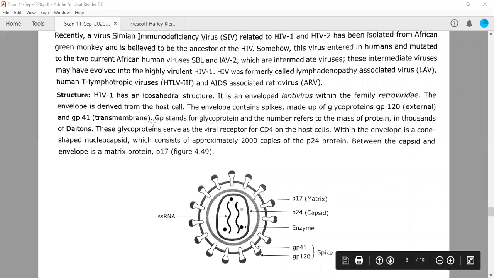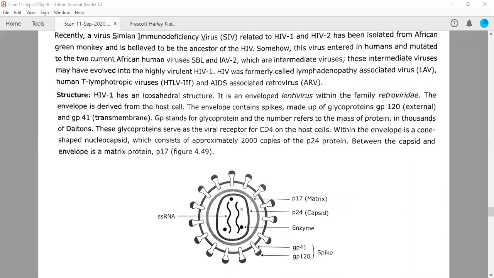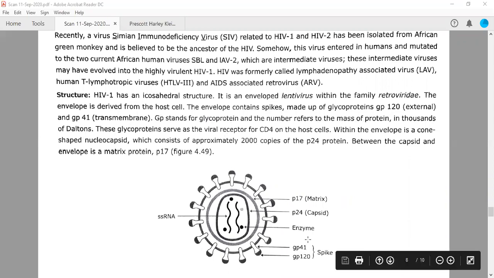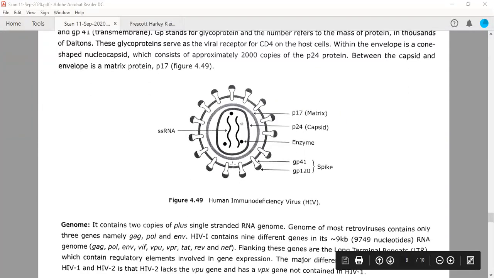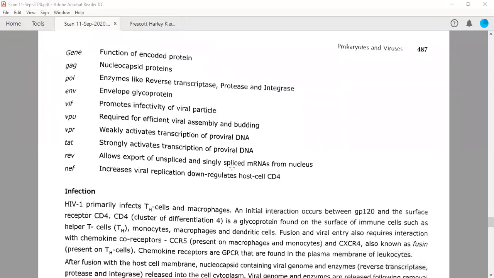GP is glycoprotein, and the number is the mass of the protein. Glyco means carbohydrate, so a glycoprotein is a combination of carbohydrate with protein. The mass is in thousands of Daltons, so kilodalton refers to this particular weight. Then there are two other proteins we have discussed: p17, which is called the matrix protein, and p24, which is called the capsid or capsomere protein, right? So this is all given. And there are 9 genes.